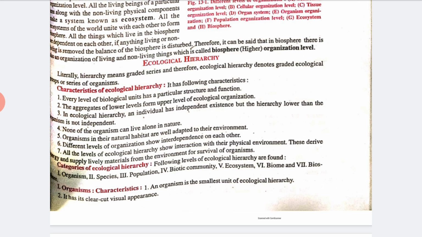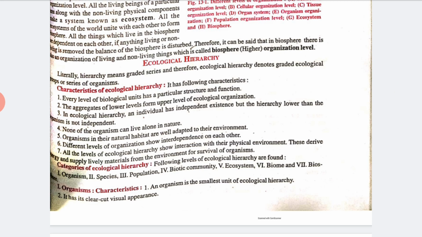Literally, hierarchy means a graded series, and therefore ecological hierarchy denotes graded ecological groups or series of organisms. Every level of a biological unit has a particular structure and function: lower species have different types of structure and function, and higher species also have different types of structure and function.